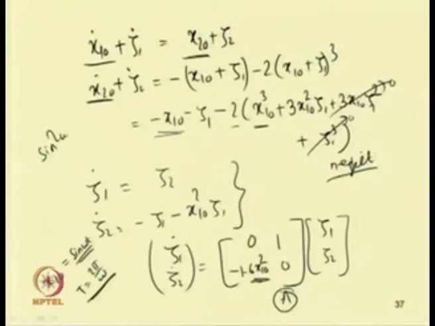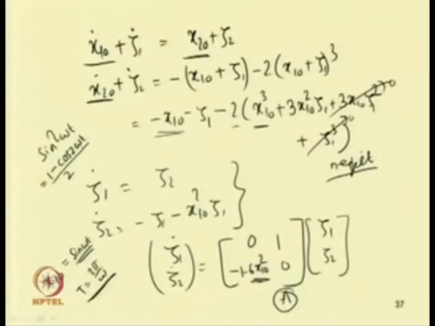Sin square omega t can be written as (1 minus cos 2 omega t) by 2. As it contains a cos 2 omega t term, that means a frequency twice that of the original response.